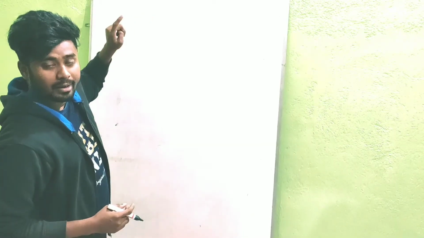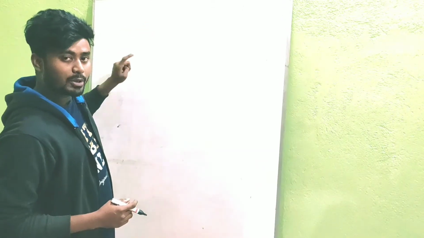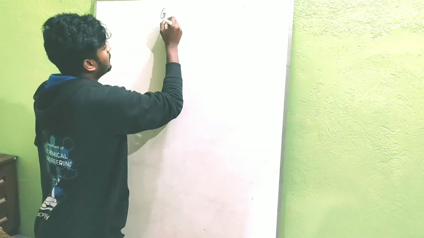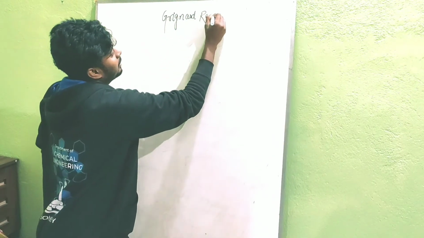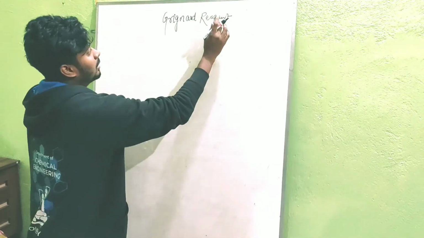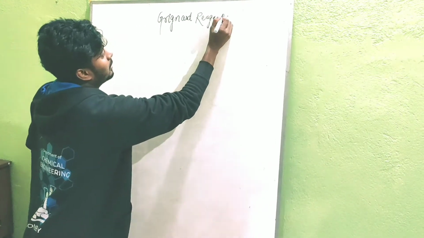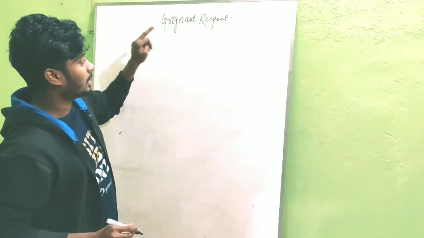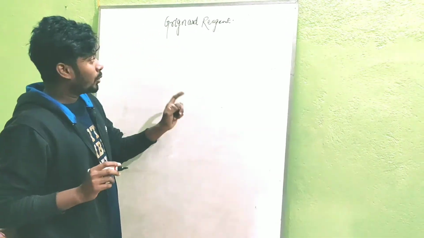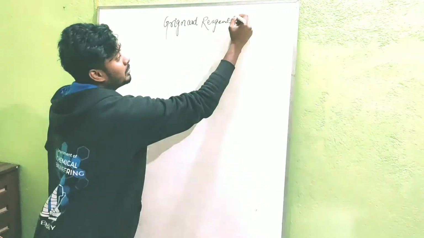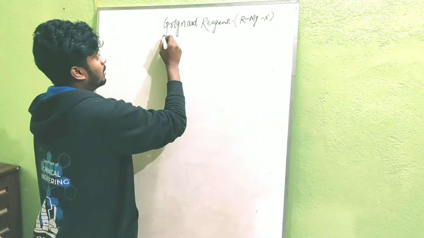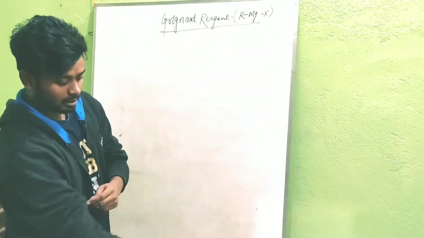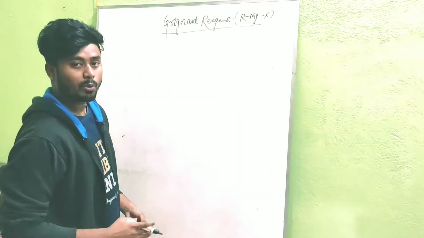So today we are going to discuss the Grignard reagent and the preparation of alcohol by using this reagent. So first of all, we will know what is Grignard reagent. It is an organometallic compound, and the symbol of this reagent will be RMgX. Right? Now, coming to the next part, we will know how it is prepared.